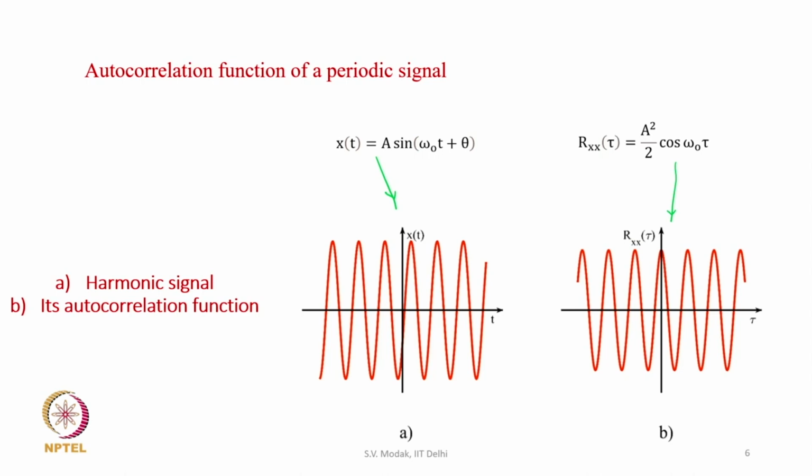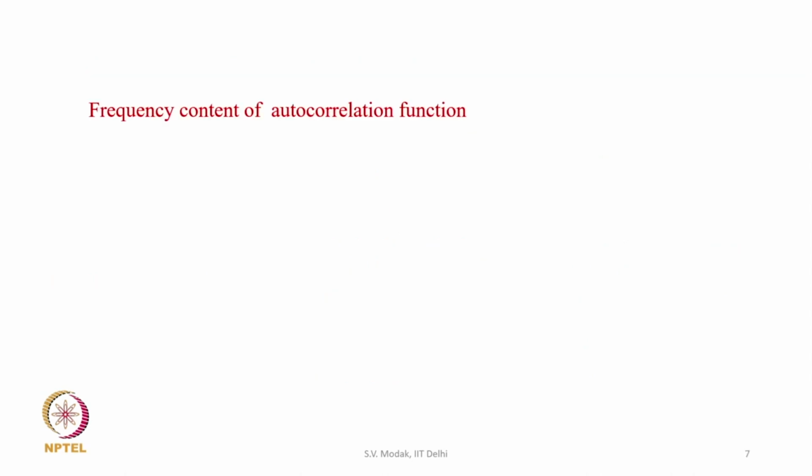So, what is the frequency content of the autocorrelation function?